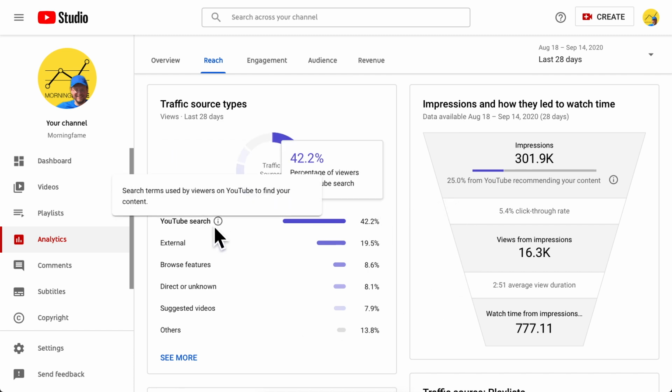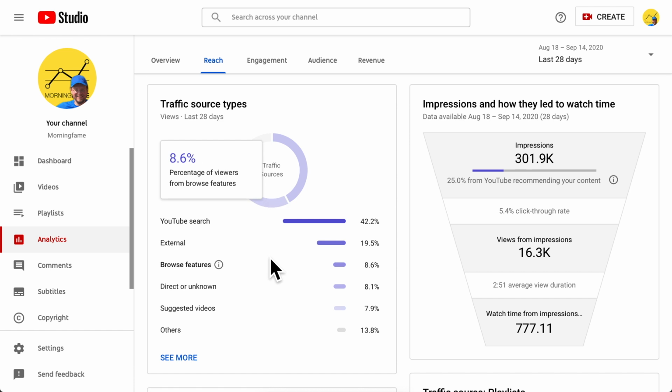So here in my top traffic sources, let's start at the top. YouTube Search is of course when your videos rank in search on YouTube and you get views this way. And by the way, that is the first of the major traffic sources we need to pay attention to. Particularly small channels should focus on that first. And the way you get views via the search traffic source is to apply YouTube SEO. You can learn it everywhere, but of course I have a really good introductory video for you as well.